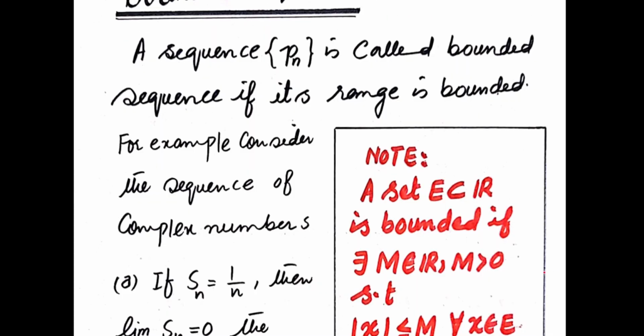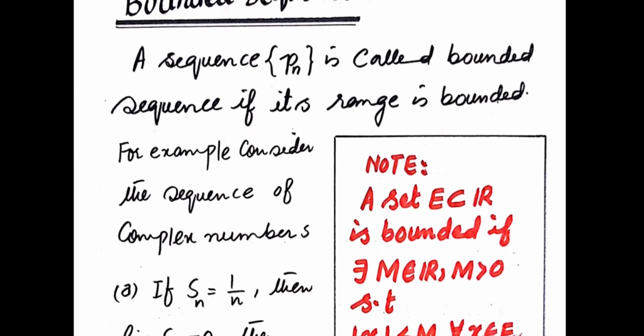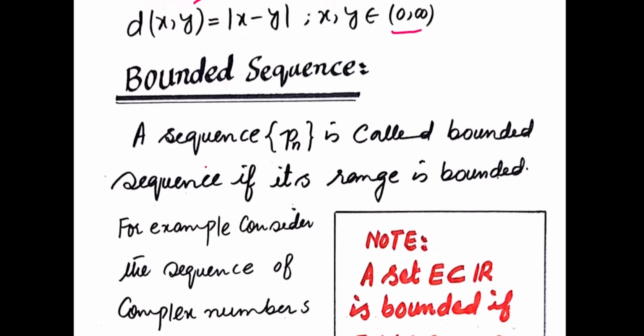Next, the important definition is a bounded sequence. If you read Robert G. Bartle's book or Tom Apostol, or any other book of real analysis, a bounded sequence can be defined as a sequence xn is called bounded if its absolute value is less than or equal to some positive real number m.